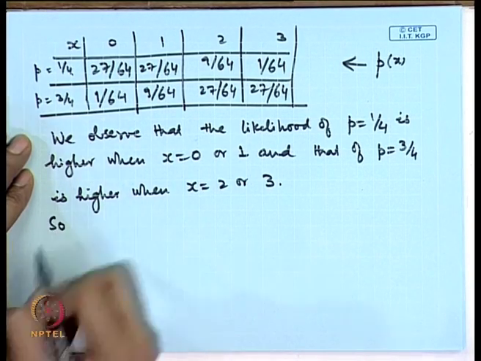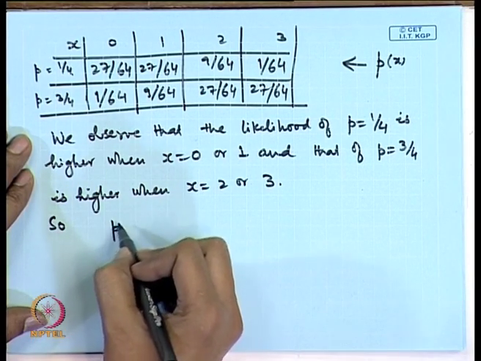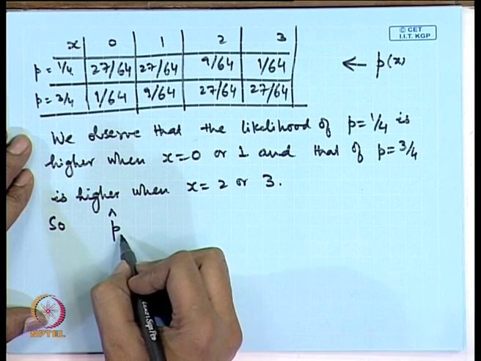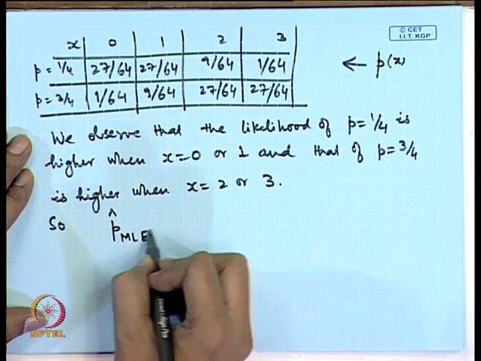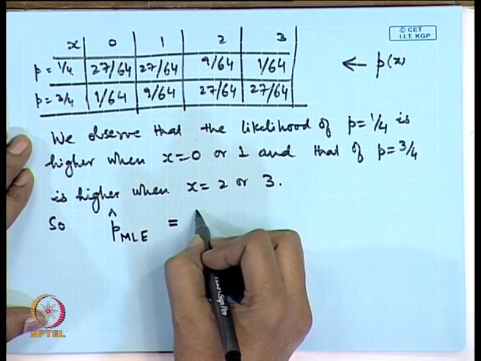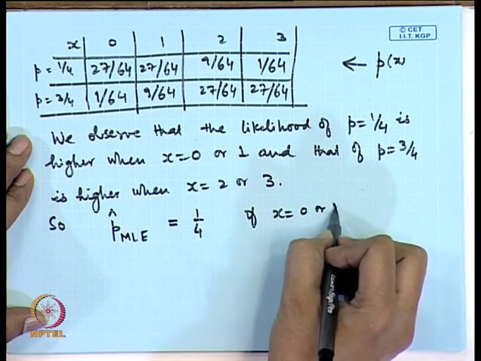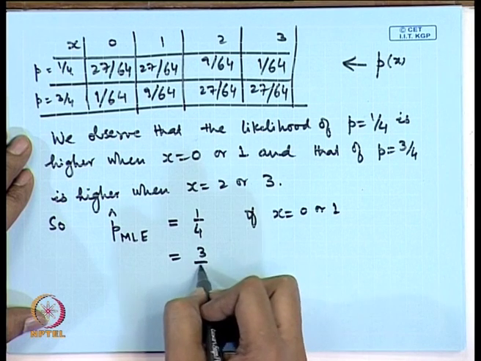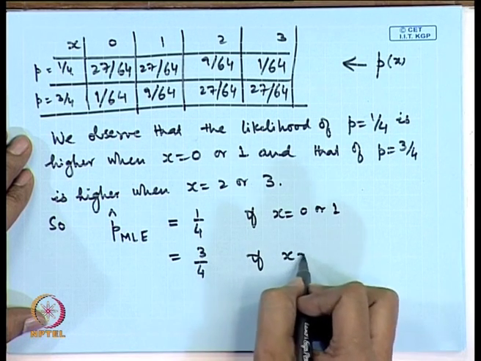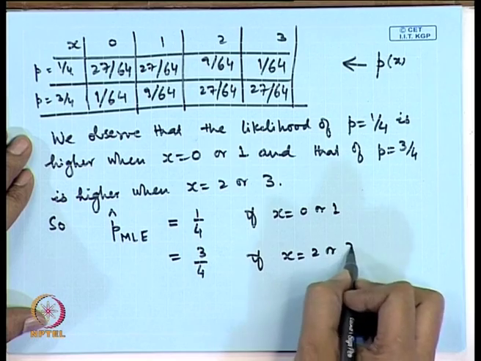So, the maximum likelihood estimator for p can be written as 1/4 if x is equal to 0 or 1, and it is equal to 3/4 if x is equal to 2 or 3.